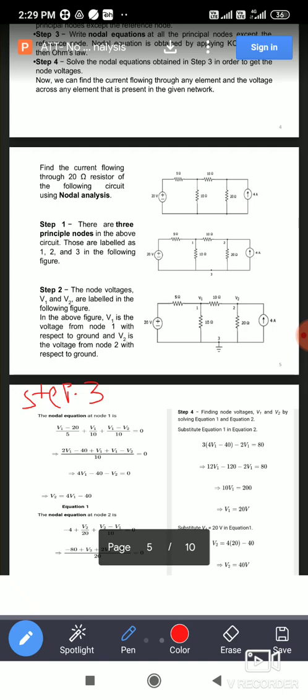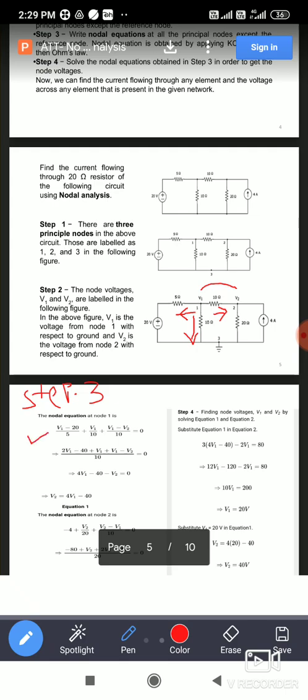Now in step 3, we have to apply KCL at V1 as well as KCL at V2. First of all, we apply the KCL at V1. Here current is not given, so mark as outgoing. Here current is not given, so mark as outgoing. Here the current is not given, so mark as outgoing. So all 3 currents are outgoing and all 3 currents are positive. I will write by assuming that V1 is greater than 20, V1 is greater than 0, and V1 is greater than V2. Then the direction of current is correct.